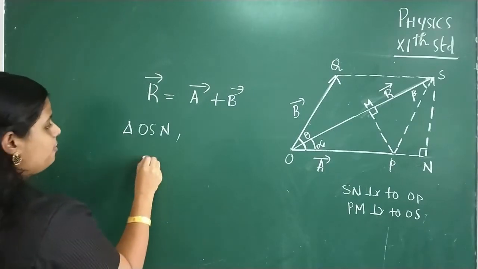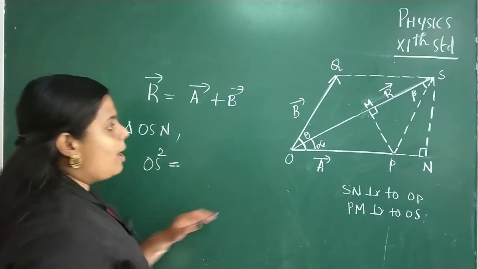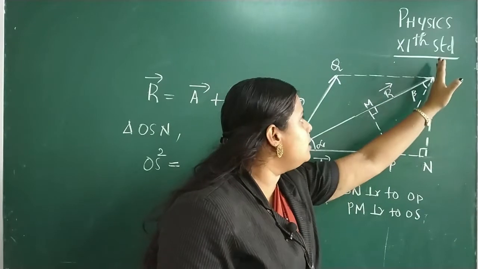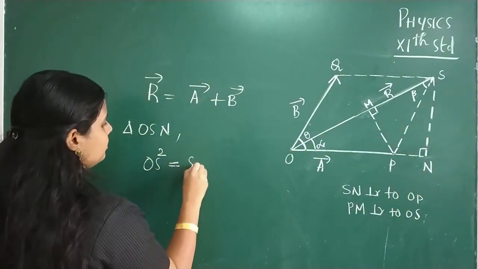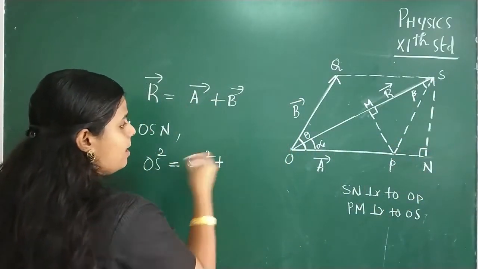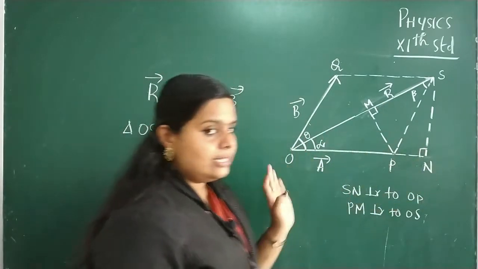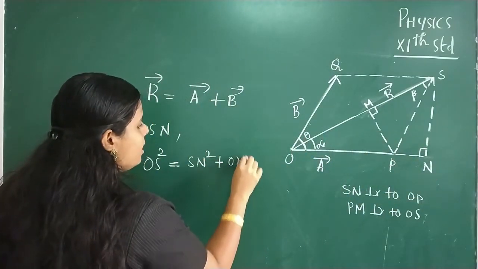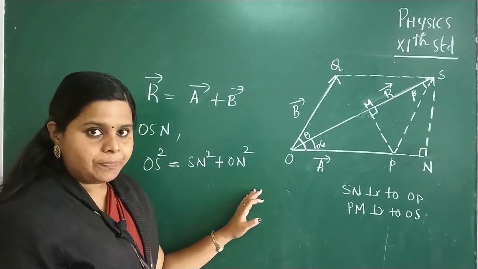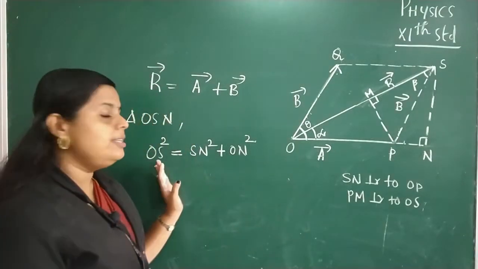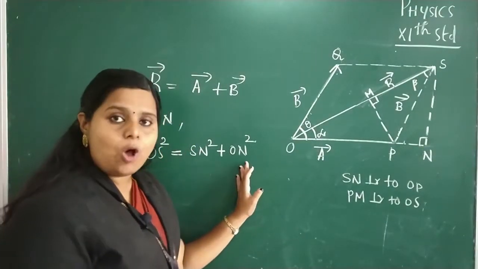So, from this we can write OS square is equal to SN square plus ON square, right? So listen children, OS square is equal to SN square plus ON square.